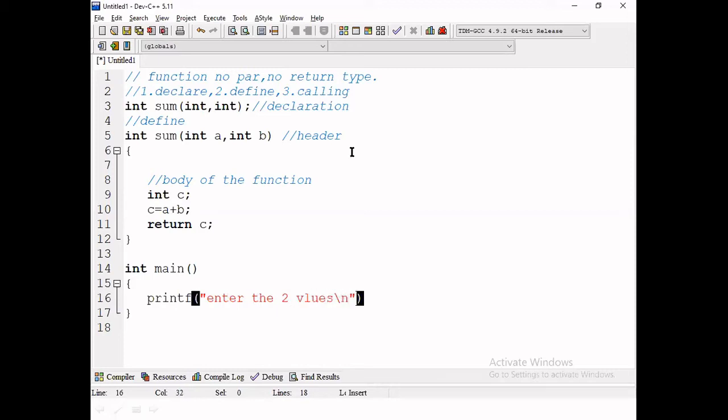Next printf, the result is %d, sum of 2 comma 3.